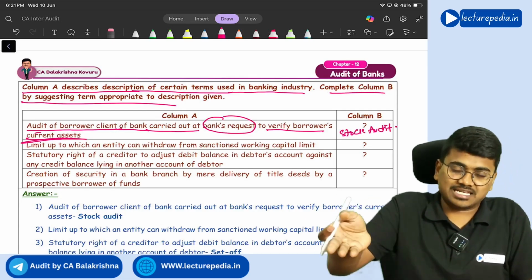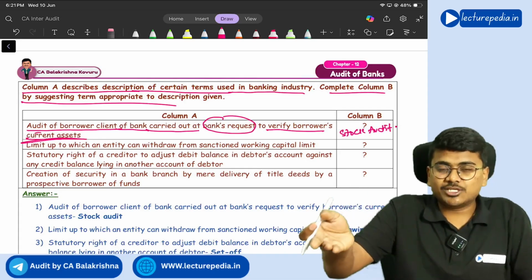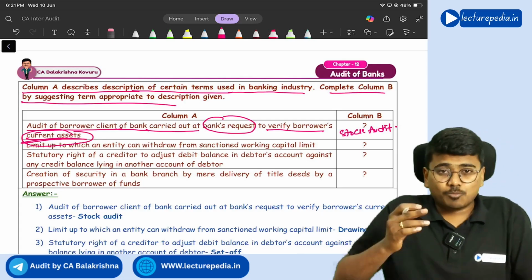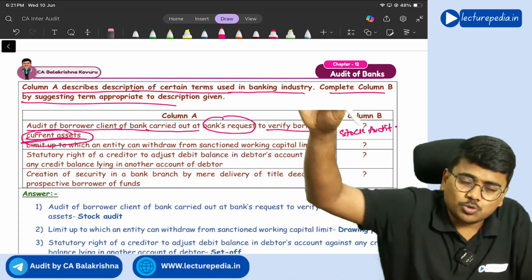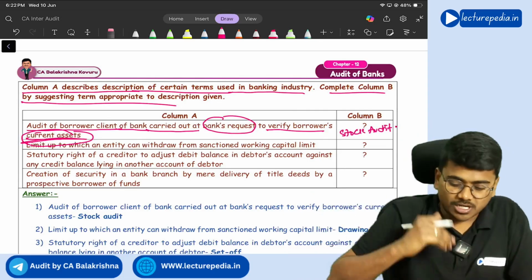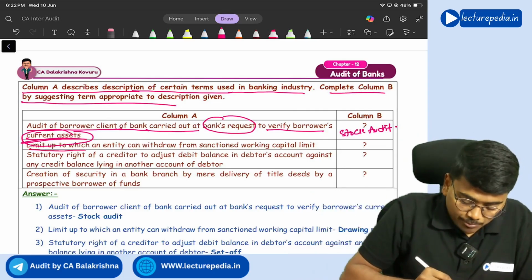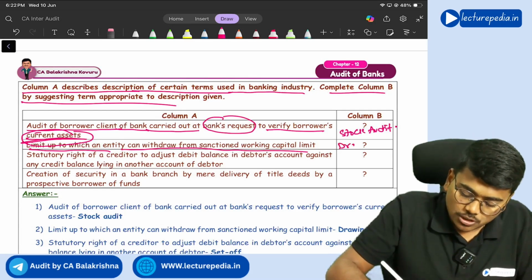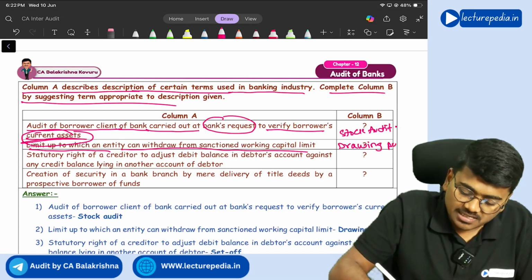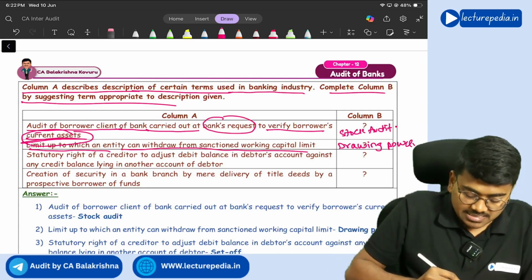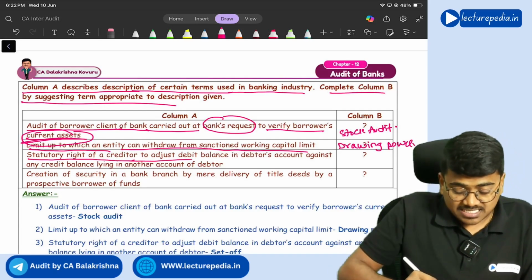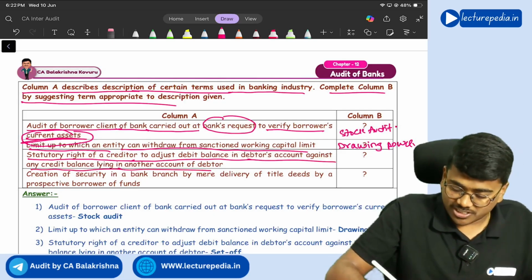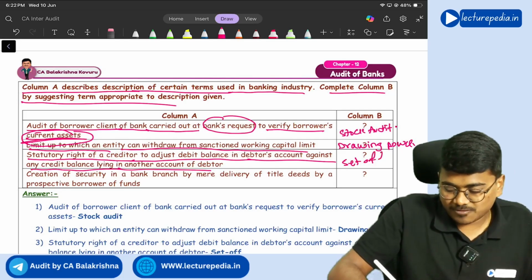Borrower, when he takes working capital loan, he will give stock as a security. That stock is nothing but a current asset. Now bank has appointed a particular chartered accountant to verify that stock of the borrower, nothing but you will call it as stock audit. Next, limit up to which entity can withdraw from the sanctioned working capital limit, nothing but drawing power, right? Yes. Statutory right of creditor to adjust debit balance in debtor's account against any credit balance lying in another account of debtor, nothing but set off, right?